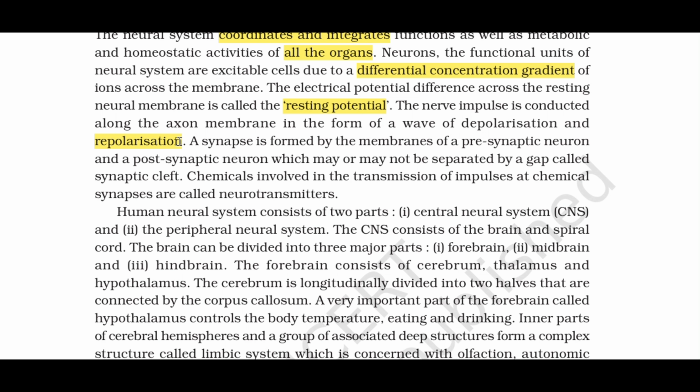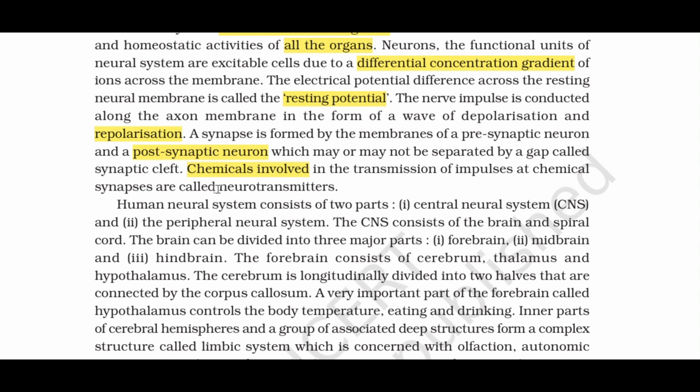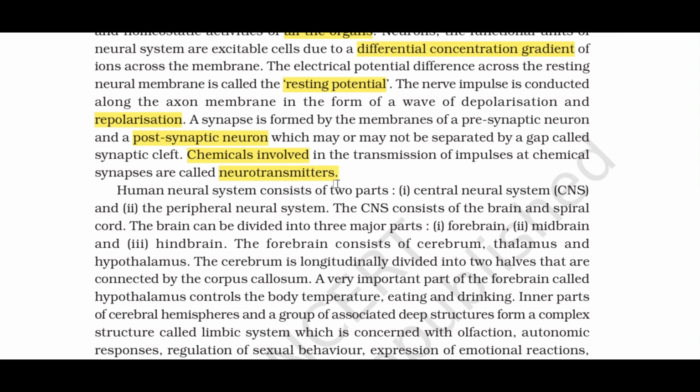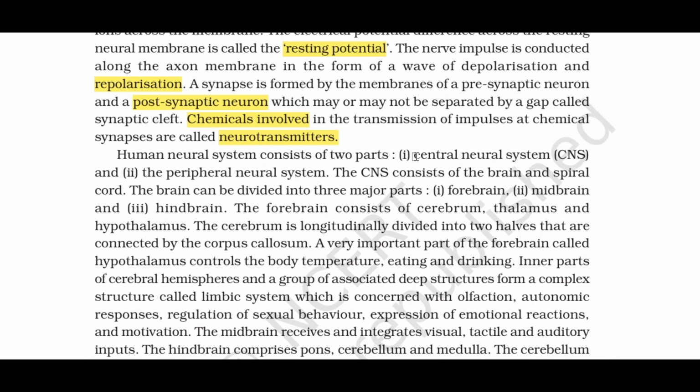A synapse is formed by the membranes of a presynaptic neuron and a postsynaptic neuron, which may or may not be separated by a gap called synaptic cleft. Chemicals involved in the transmission of impulses at chemical synapses are called neurotransmitters. Human neural system consists of 2 parts: 1. central neural system, CNS, and 2. the peripheral neural system. The CNS consists of the brain and spinal cord.